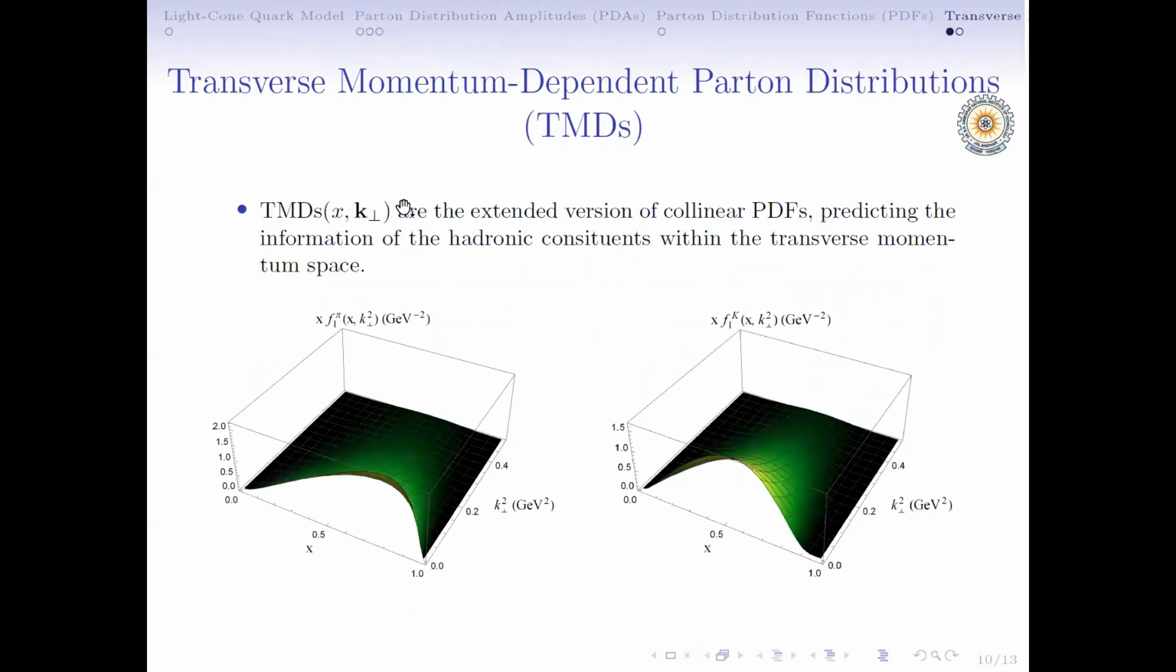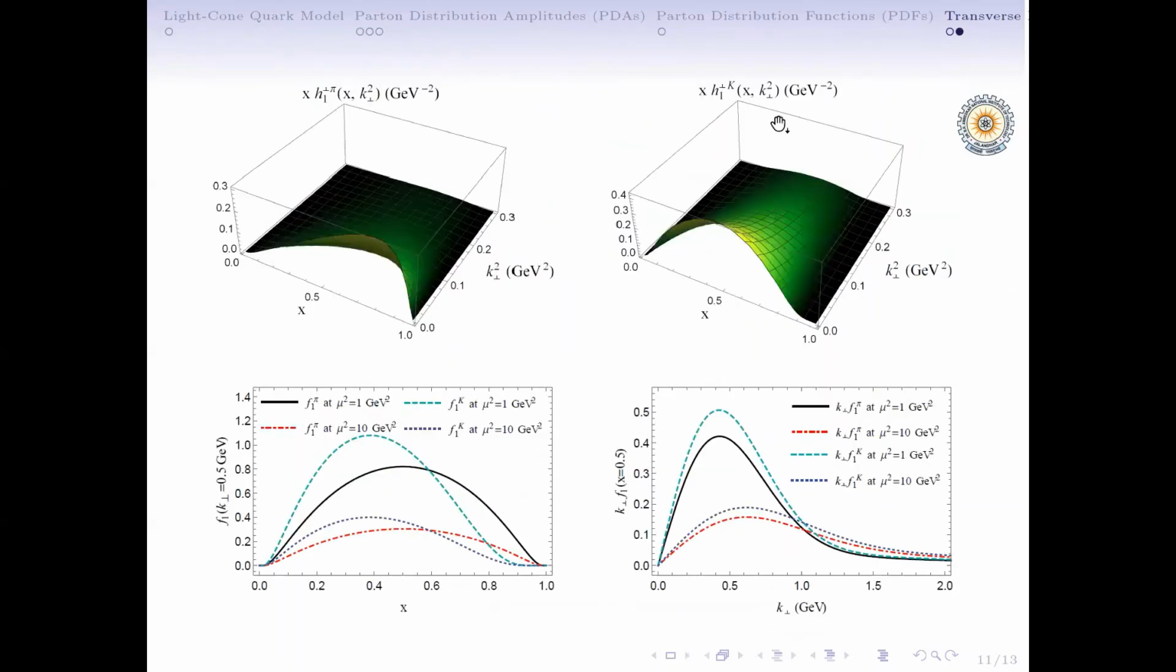The TMDs, which are three-dimensional distributions, are the extended version of the collinear PDFs, which provide the information of hadronic constituents within the momentum space. These ones are for the unpolarized case, unpolarized pion and unpolarized kaon. And these are the Boer-Mulders functions, and these are the results for our evolved TMDs from the initial to the final scales.